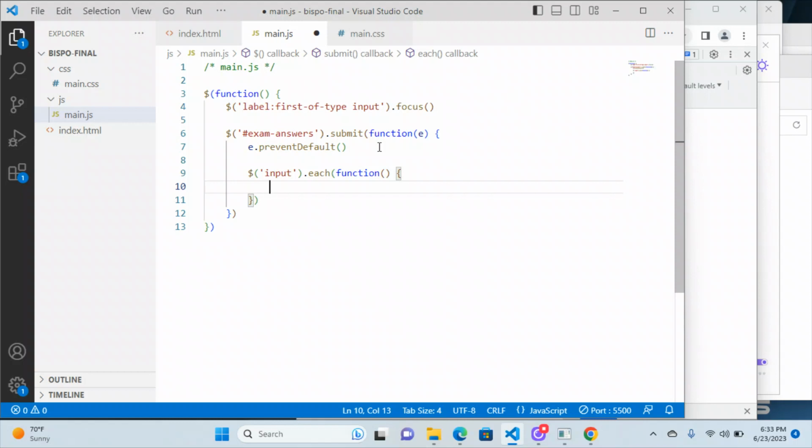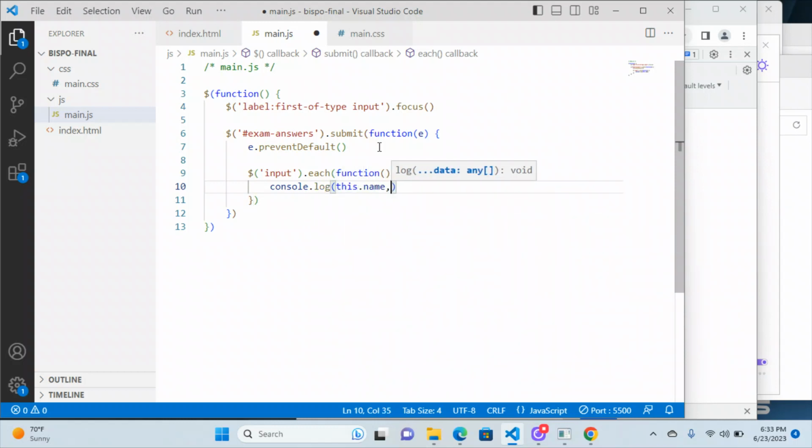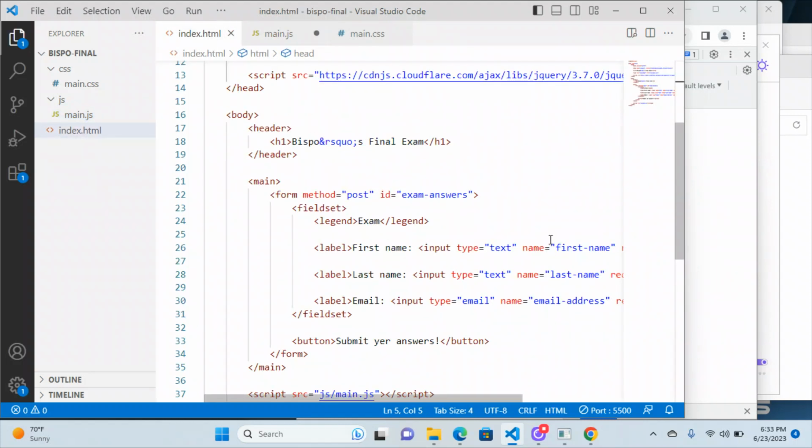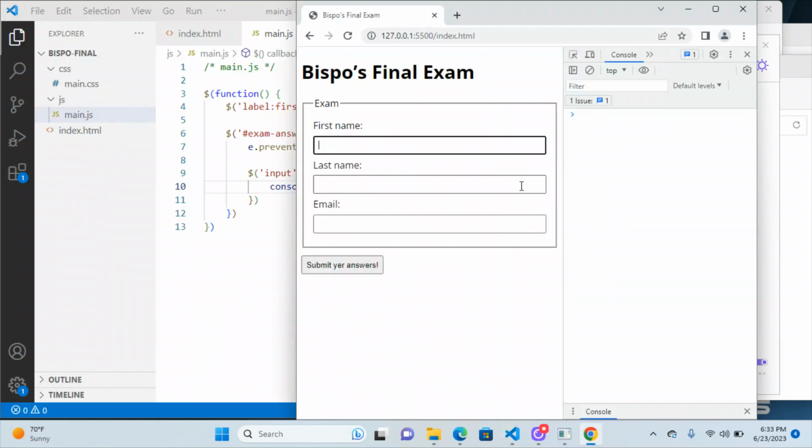The first thing that I would want to do personally before trying the local storage is to just spit these out to the console to make sure it was working. So I would do console.log and then this.name and this.value. What it's doing is grabbing the name attribute of each of these and then the value that's been typed into the field. So I'm going to test this out here. I'm going to type in some stuff. Submit your answers, and here we go.